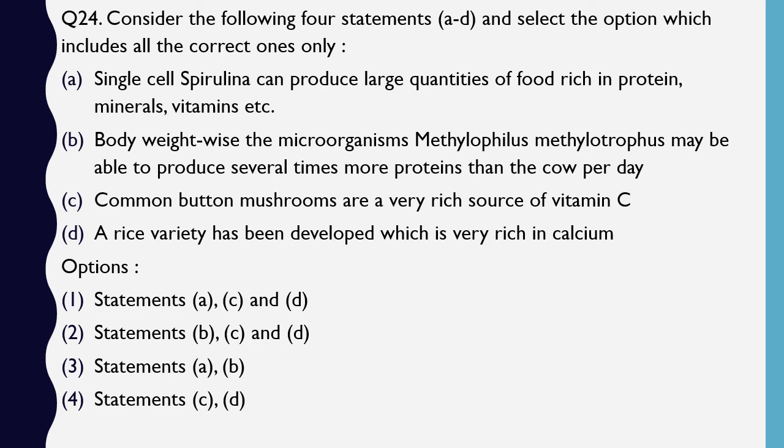C, common button mushroom is a very rich source of vitamin C. D, a rice variety has been developed which is very rich in calcium. So the correct answer is option 3, statement A, that single cell spirulina can produce large quantity of food rich in protein, minerals and vitamins, and statement B, that body weight wise microorganism Methylophilus methylotropus may be able to produce several times more protein than the cow per day, are correct.